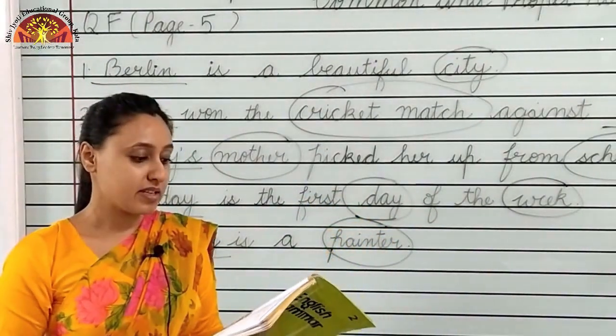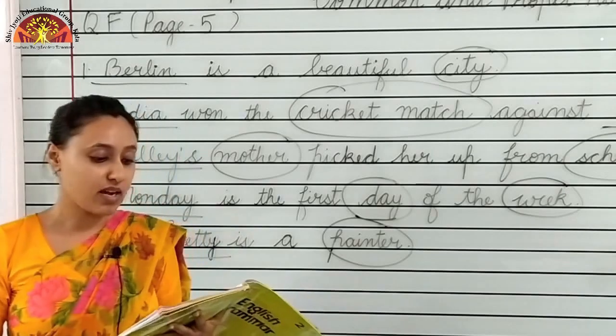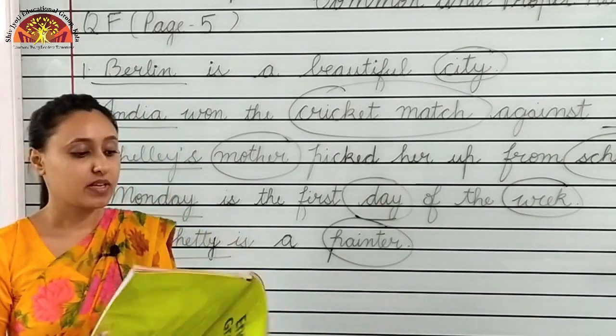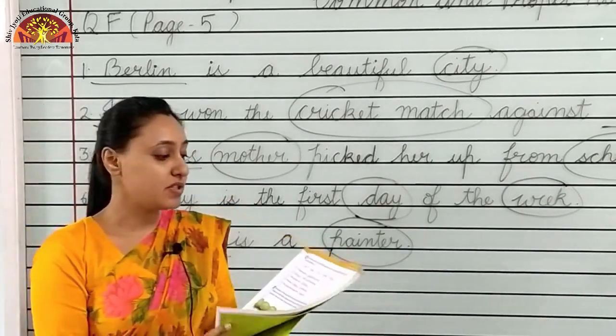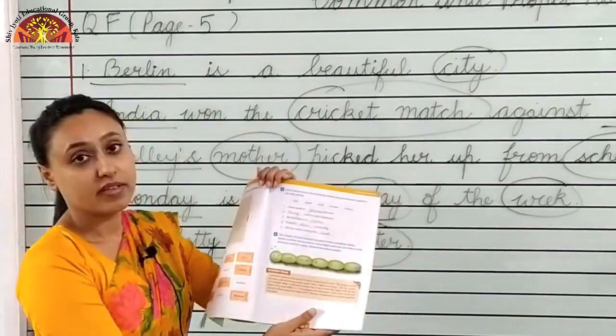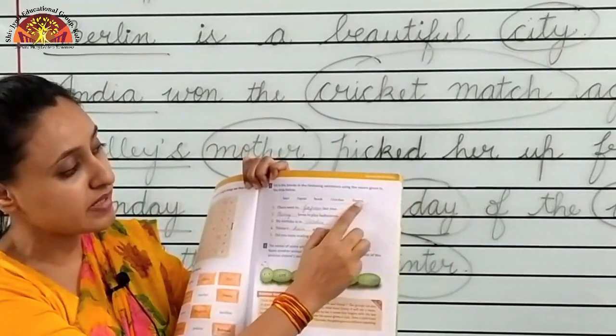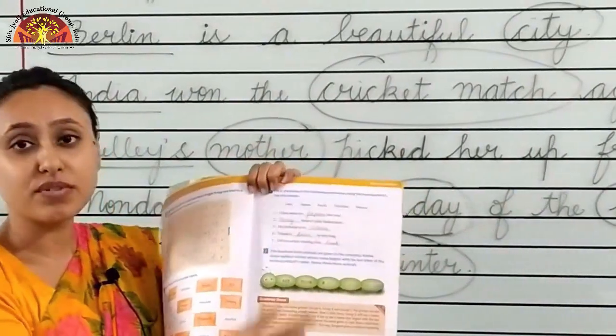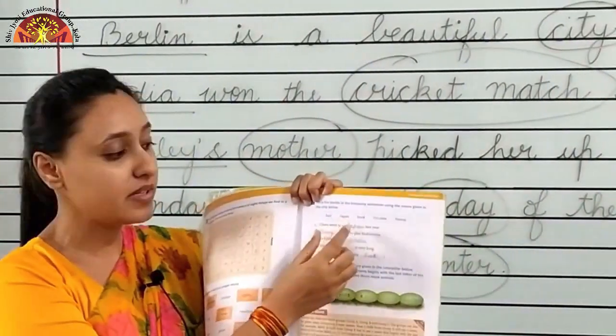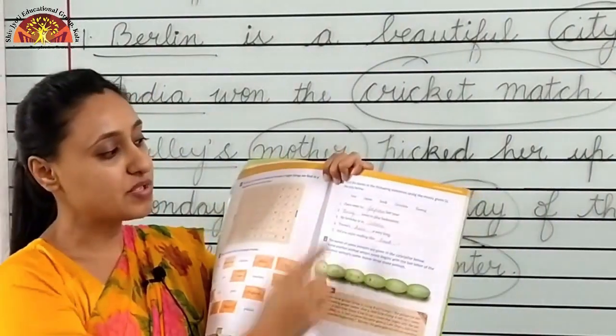Fill in the blanks in the following sentences using the nouns given in the strip below. Children, a strip is given to you. Here, see. Hair, Japan, book, October, Neeraj. You have to choose a word from here, a correct word, and fill the blanks. First one.